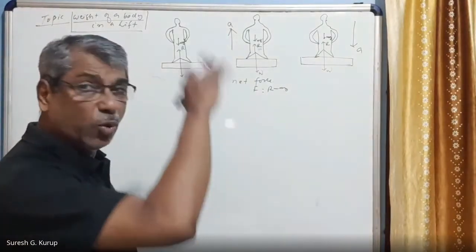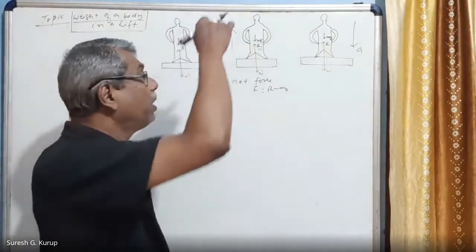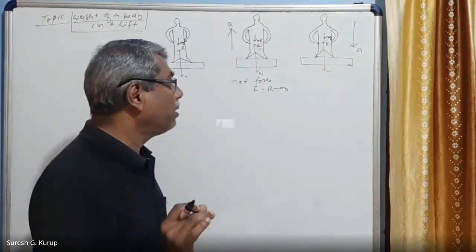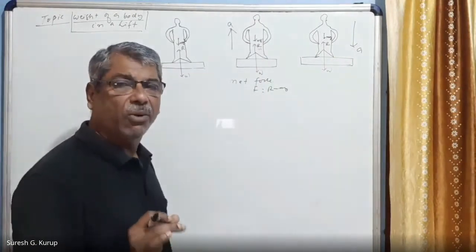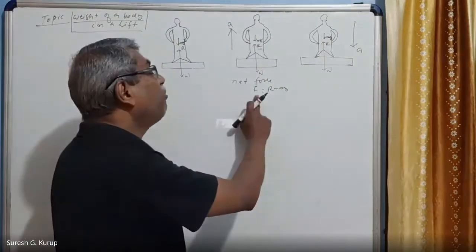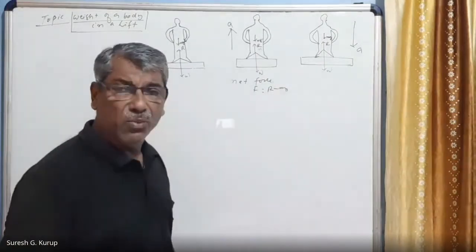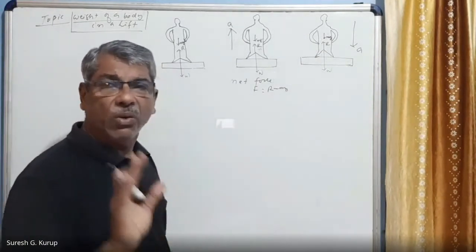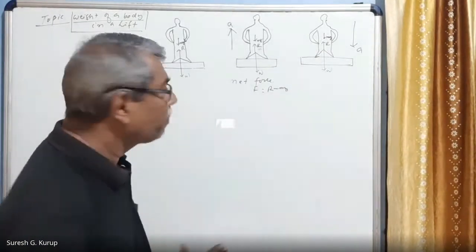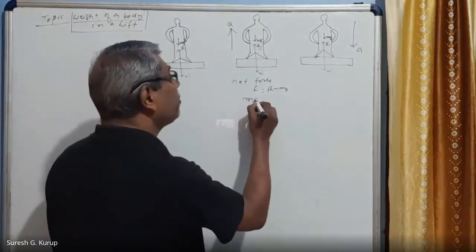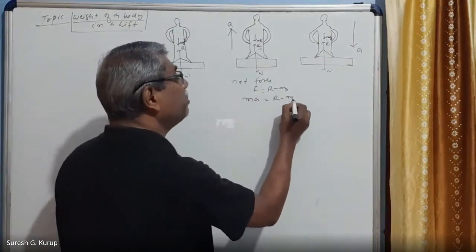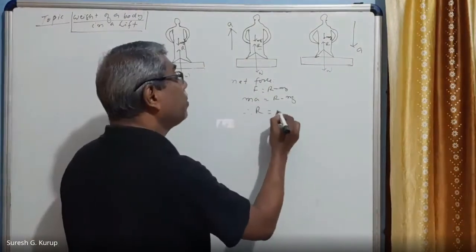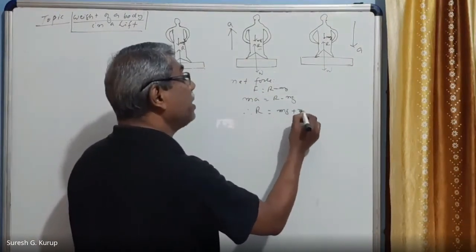Why R minus mg? Because the body is moving upwards. What is the downward force acting on the system? That downward force is mg. Therefore, net force F is equal to R minus mg, right? But by Newton's second law of motion, F is equal to ma. Everybody knows that. So we can write ma is equal to R minus mg. Therefore, R is equal to mg plus ma.